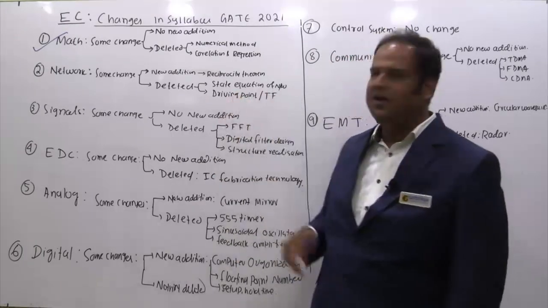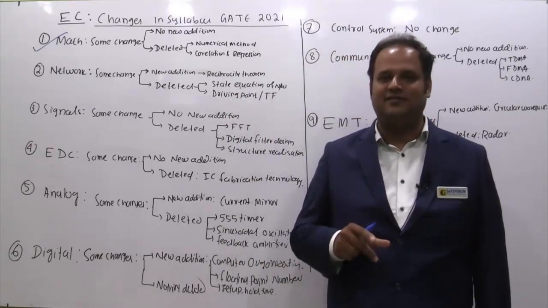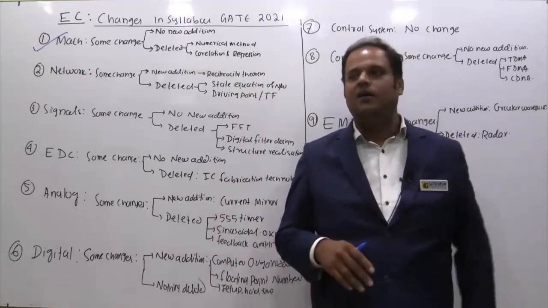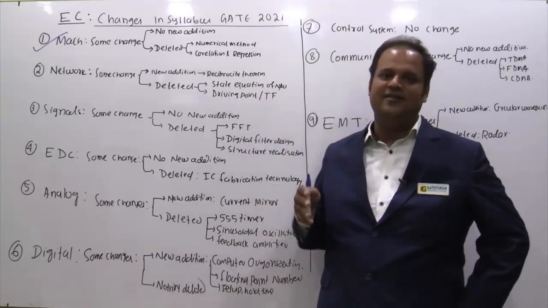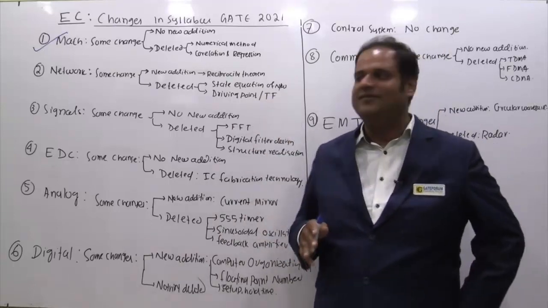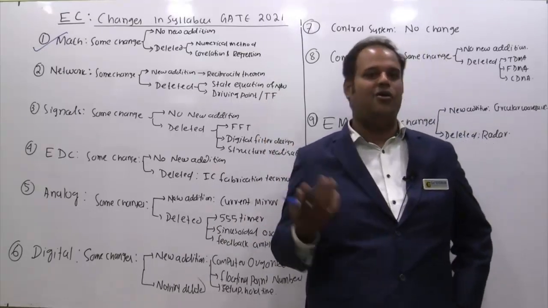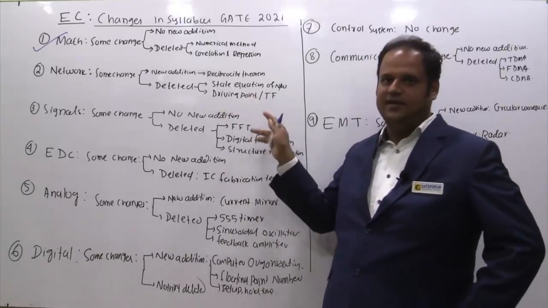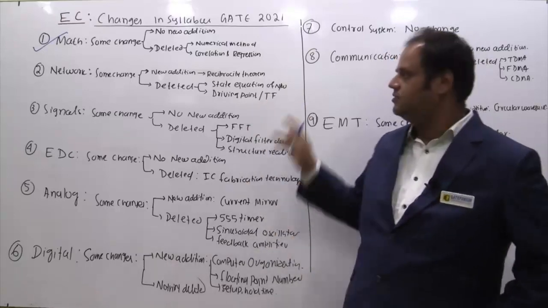State equation is removed. And there was one segment, driving point functions and transfer functions. Even though it was mentioned in GATE 2020, they have removed this also. As for the two-port network, it is a very small segment. I don't think it is more than one hour of topics. Most faculty used to teach it whether it was officially there or not, but officially it is removed this year. So no need to study state equation of networks, and driving point functions and transfer functions.